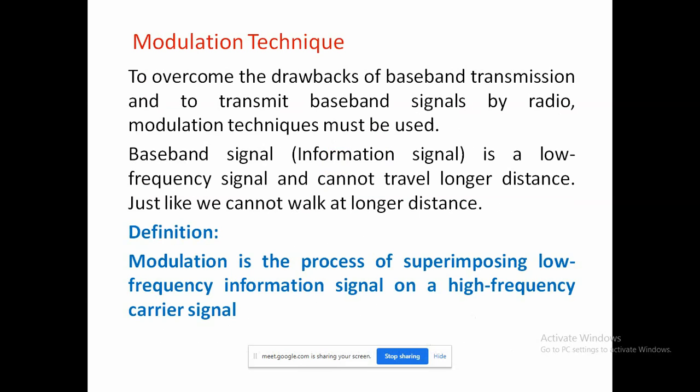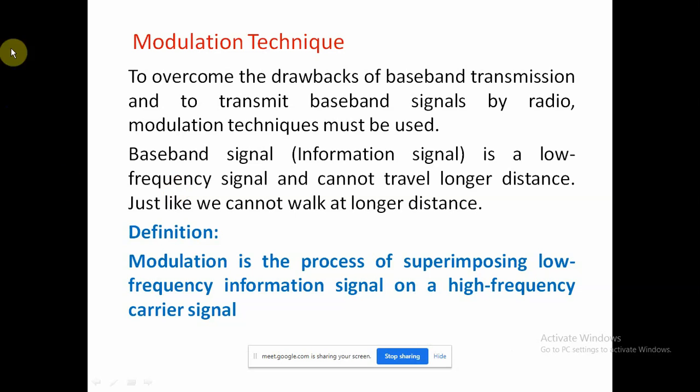To overcome this baseband transmission problem, we know there are different techniques, that is the modulation technique. What is the actual modulation technique? Modulation is a process involving two signals, called the modulating signal and the carrier signal.